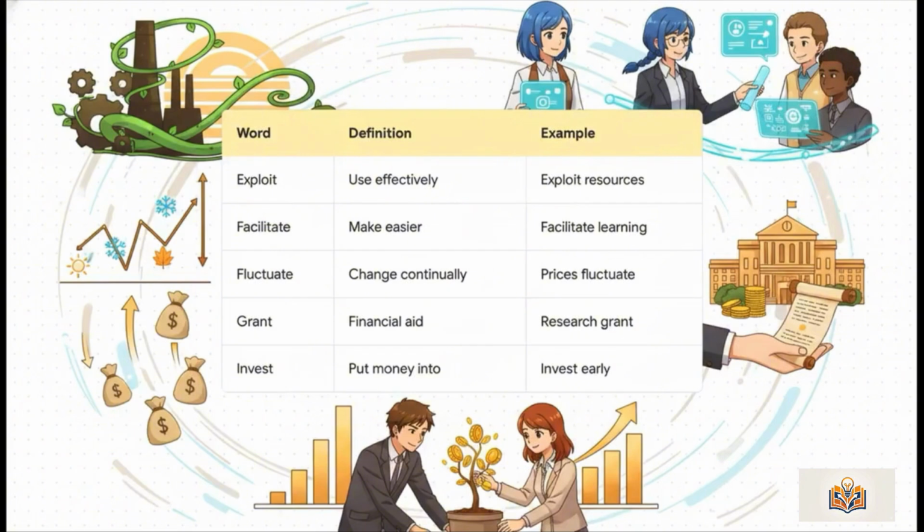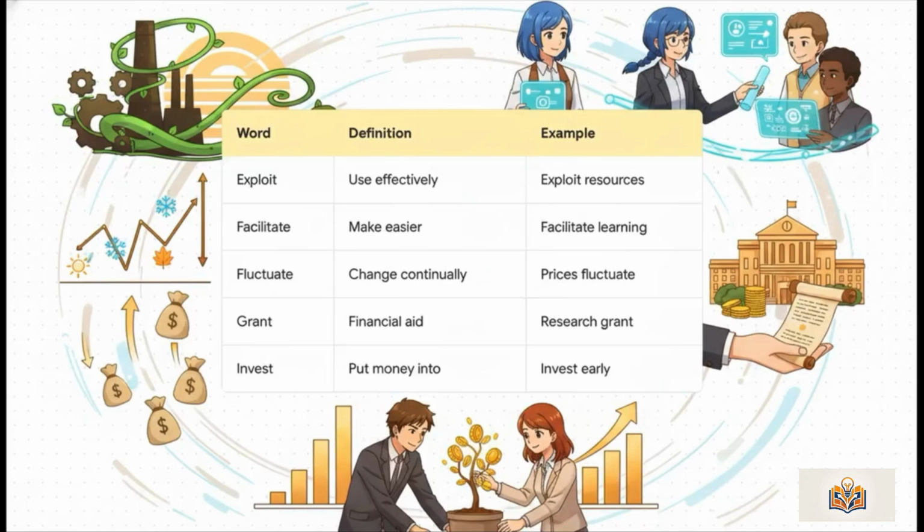Exploit means to use selfishly, or simply to use effectively. They exploit the natural resources. Facilitate is to make an action or process easier. The new app will facilitate learning. Fluctuate means to change continually. For instance, prices fluctuate with the seasons.